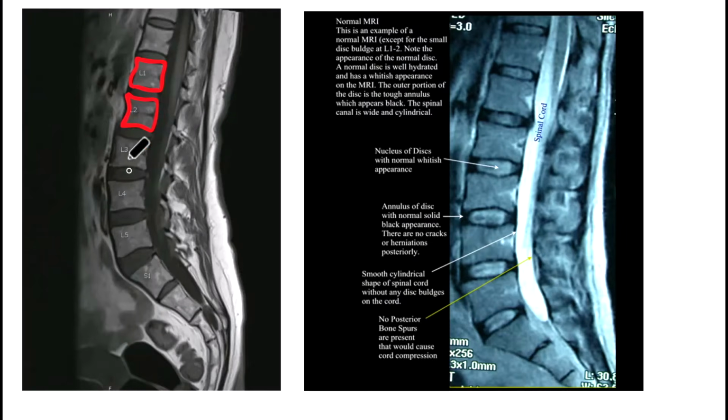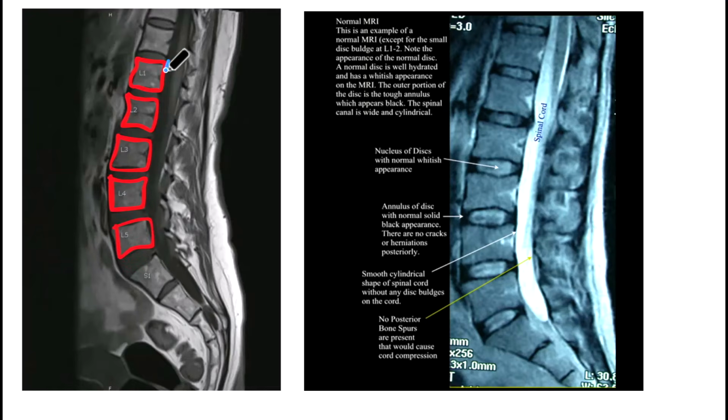So here I will try to show you how lumbar canal stenosis looks on the MRI. Okay, so this is the MRI of a normal spine, and these are the vertebrae. You can see the vertebrae, and there are discs between the vertebrae. Just behind the vertebrae there is a canal.